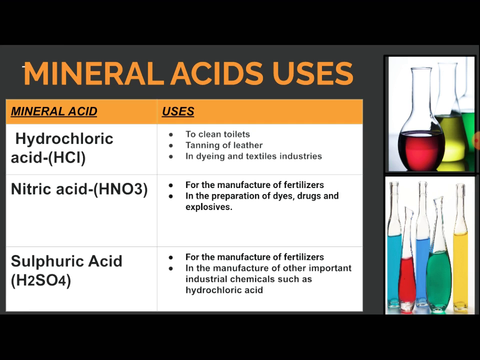Sulfuric acid, H2SO4, is used in the manufacture of fertilizer and of important industrial chemicals such as hydrochloric acid. Let me tell you a fun fact about sulfuric acid: it is called the king of acids, and it is formed by the contact process.